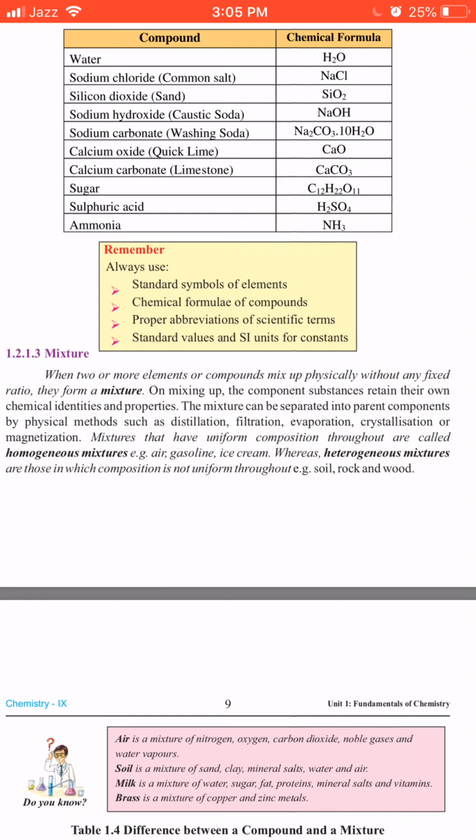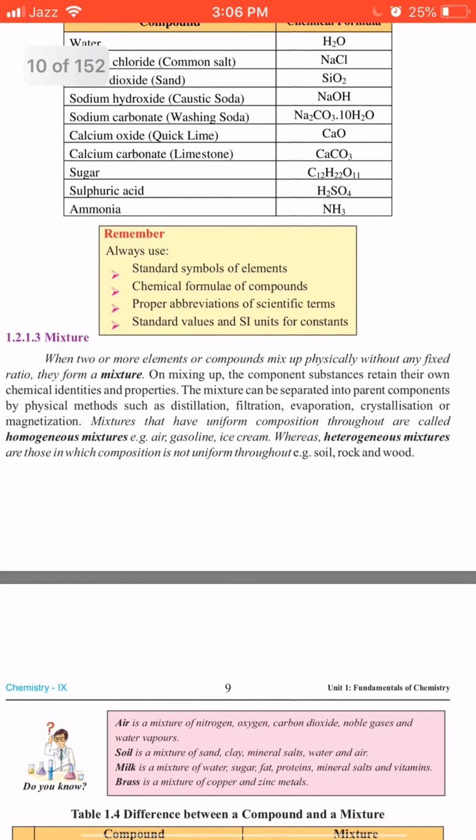Well, students, the last three lines, you would say, are a very important short question. Please note it down, and you are supposed to learn this short question as well.